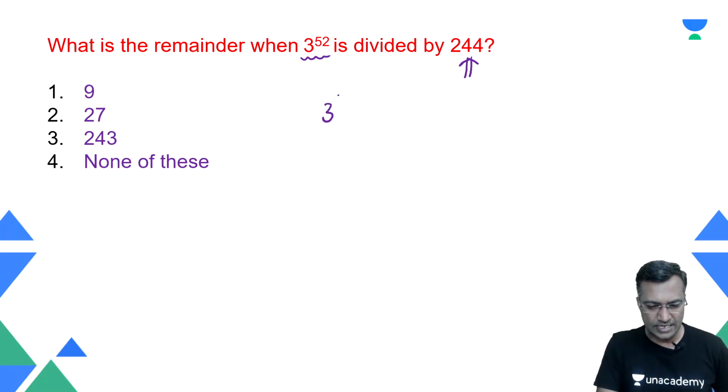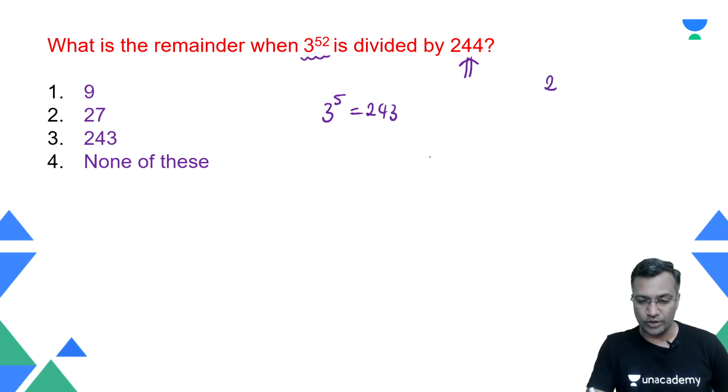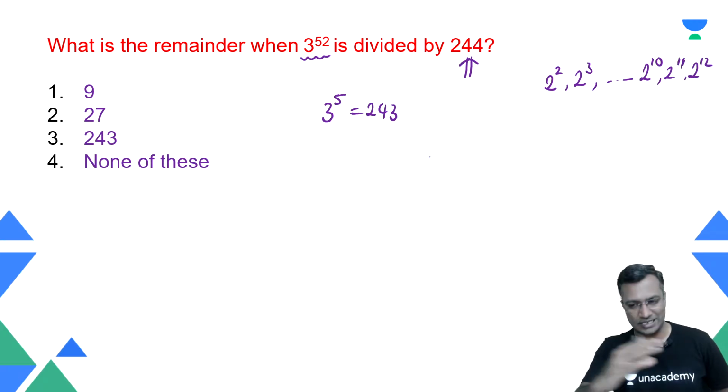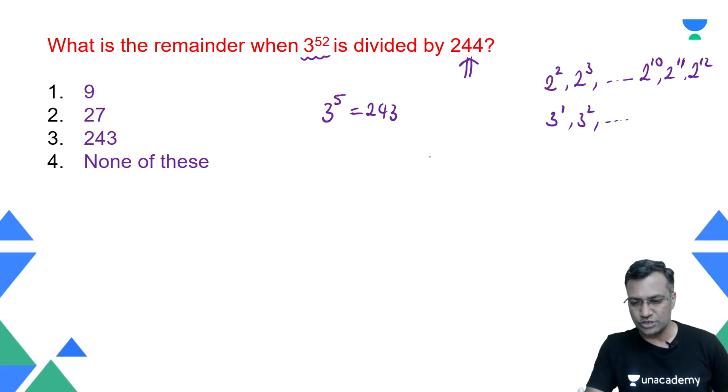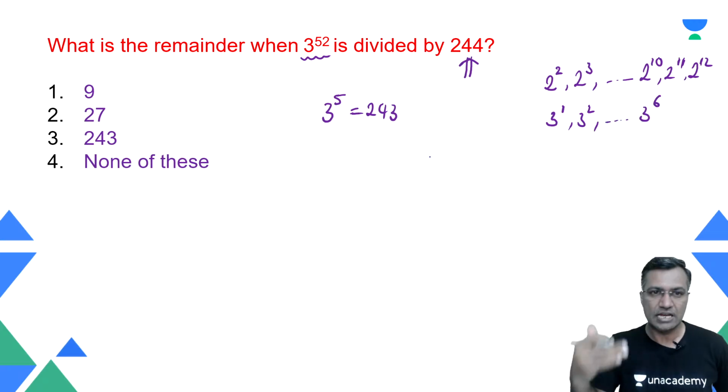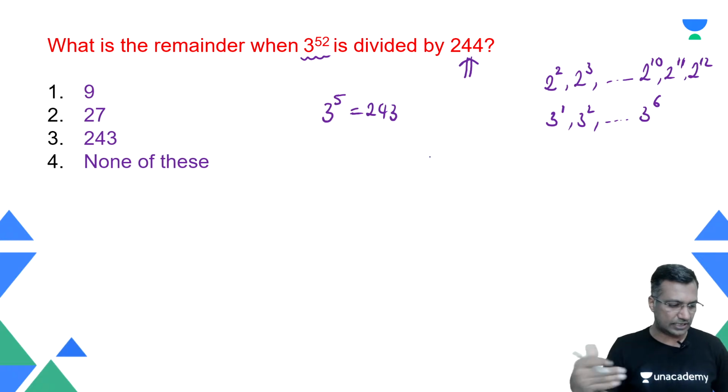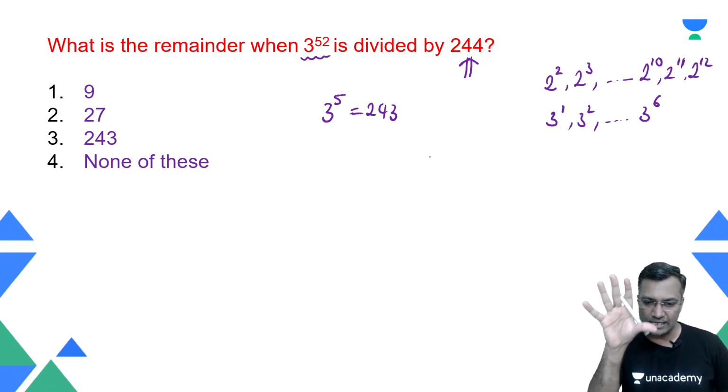We understand that 3 raised to power 5 is nothing but 243. It is important to know that. Therefore, sometimes we say, why don't you remember the powers of 2 up to 10? That is 2 power 2, 2 power 3, like this up to 2 power 10, sometimes 2 power 11 or 2 power 12. It is good to remember this series, and not keep calculating what is 2 power 10. Similarly, we ask you to remember 3 power 1, 3 power 2, this series, at least up to 3 raised to power 6, which is 729. Till there it is kind of important, therefore we pay attention to that.